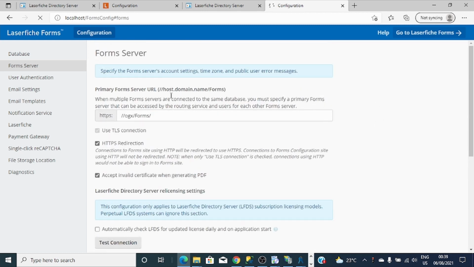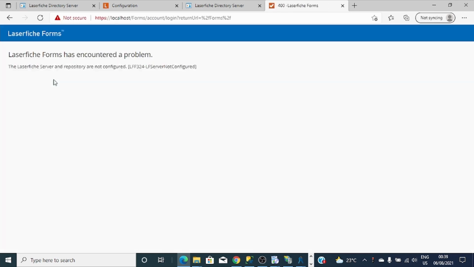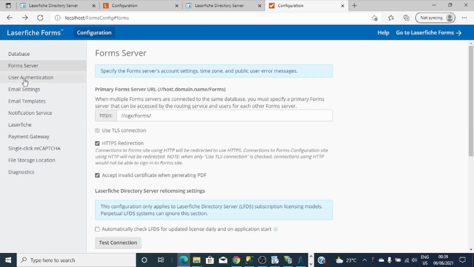But what I know, we should finish with user authentication, because it's okay, it's open. I just wanted to see if the Laserfiche Form page will open. So let's configure the user authentication first.